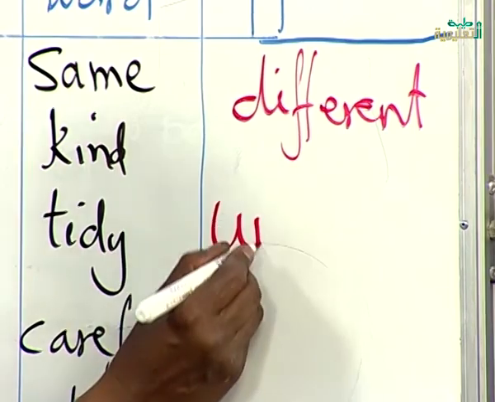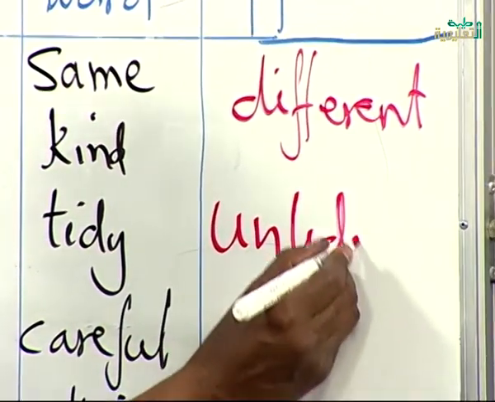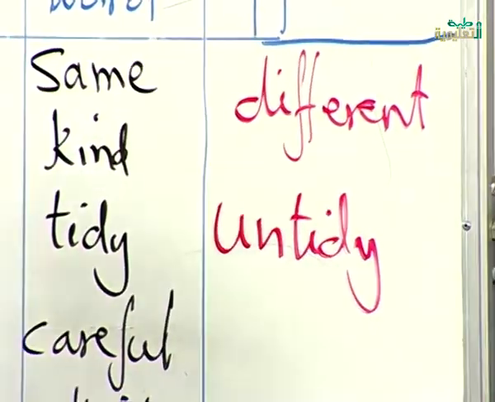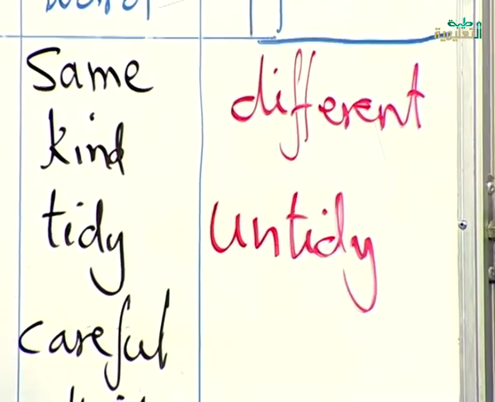Untidy. Untidy ملخبط غير مرتب. Because if the room is tidy, it means everything is in its place. If the room is untidy, it means that everything is scattered or at any place. You put anything at any place without taking care of where it is.